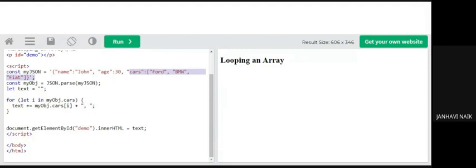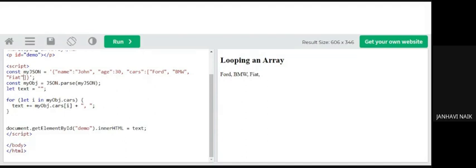You start with the i value. By default, it will start with 0, 1, 2, 3, and so on. So when you run this, you will get the same output. So this is also another way of declaring a for loop. This is a simple for loop: for let i in my obj dot cars, display that text equal to text plus my obj dot cars of i. You go on incrementing until all the elements are over.